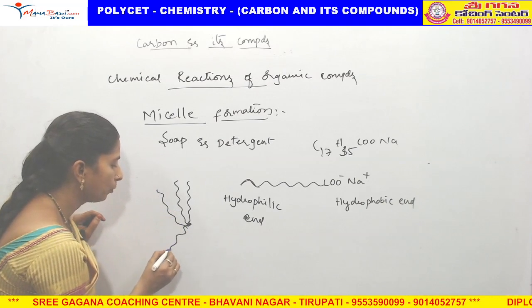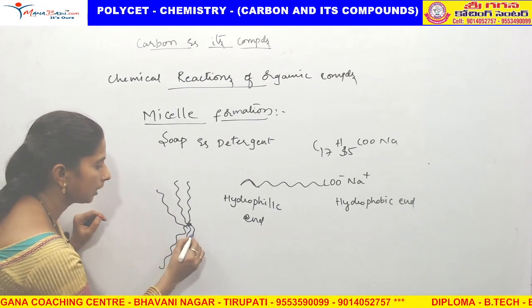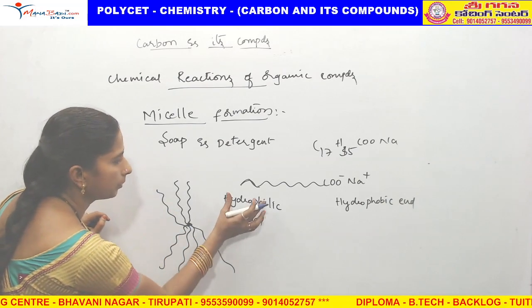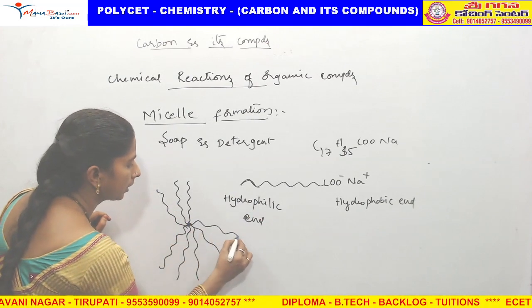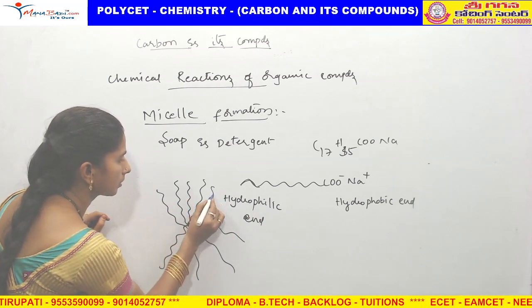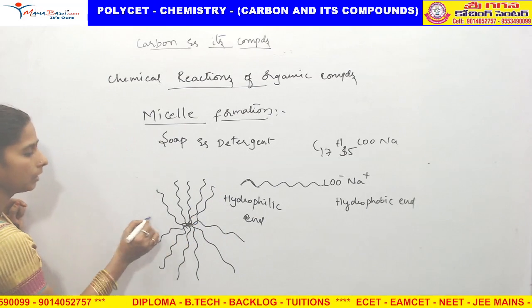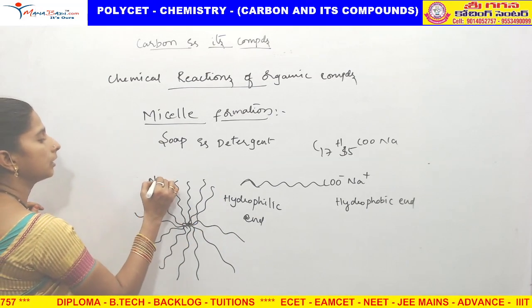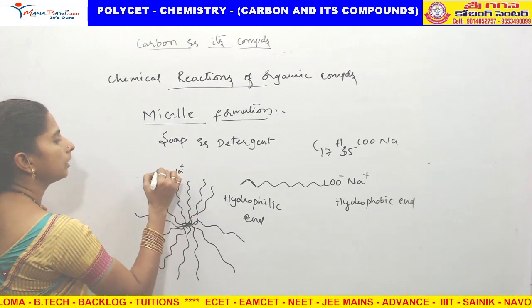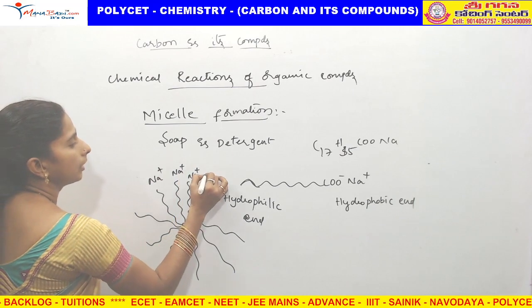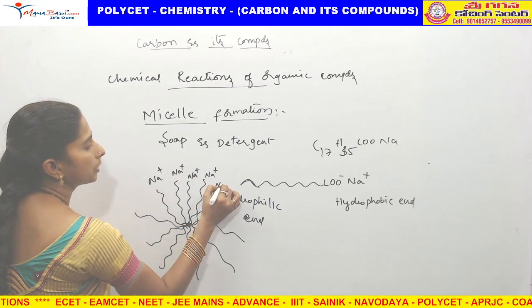Now so many particles are mixing like this. One end, the hydrophilic end, is mixed with water. The other end, the Na plus end, the hydrophobic end, is not mixed with water.